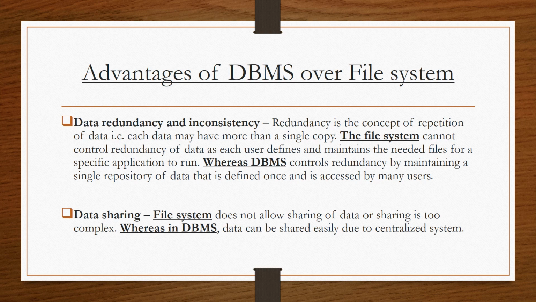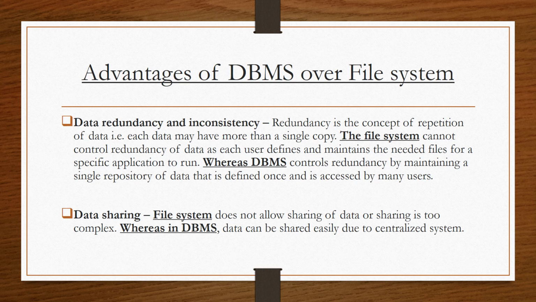But in the case of DBMS, we have a central repository. We are storing all the data in a single database only, not in multiple files. So this reduces the redundancy. Whatever we store, we store at a single place only. And the second point is inconsistency.